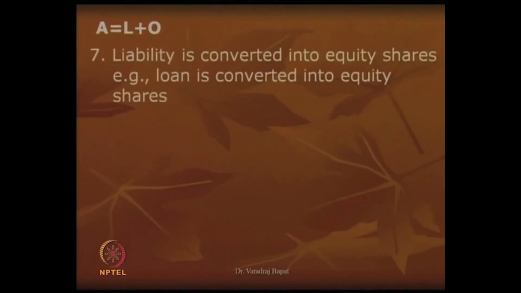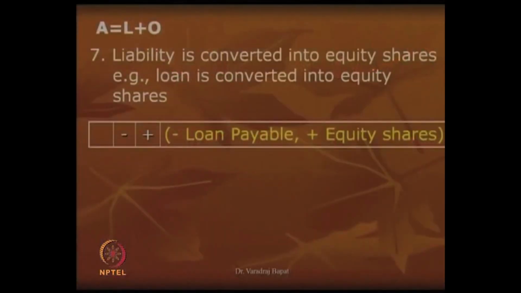Now, next one is liability is converted into equity shares. Example is loan converted into equity shares. Now, give a thought as to what will happen to balance sheet. As you can see here, liability is getting converted. So, liability balance will go down. In exchange of that, I am giving my shares. So, when I give shares, the equity capital balance will increase. So, what will happen is minus in loan payable and plus in equity shares. In other words, minus L plus O.